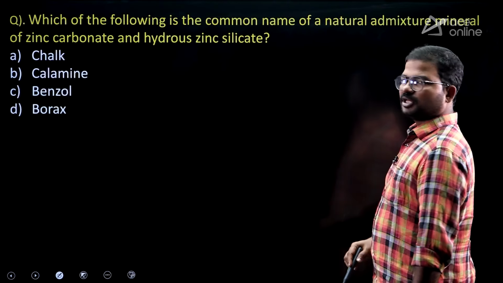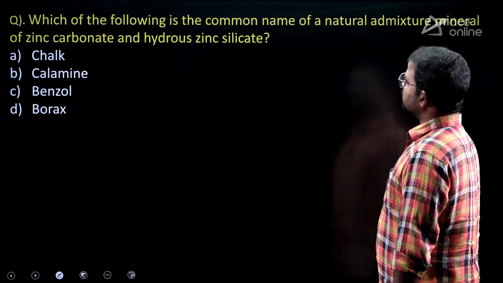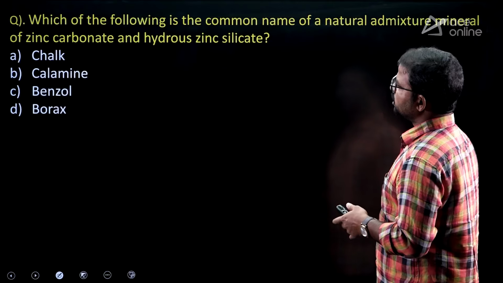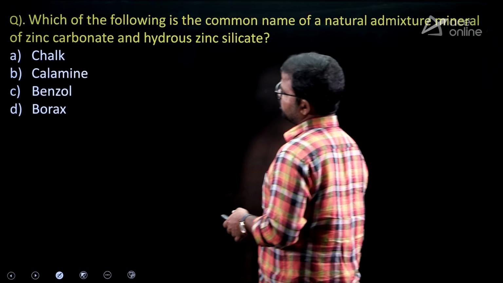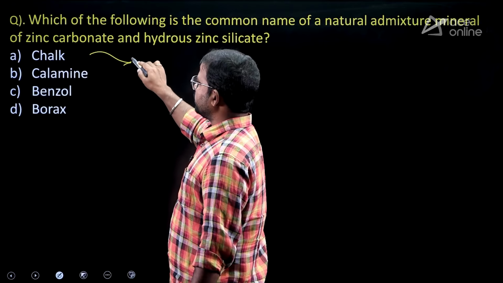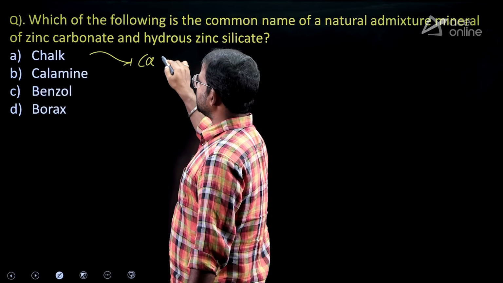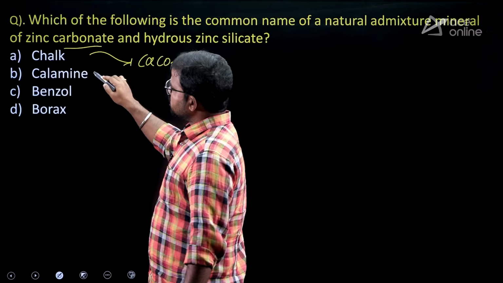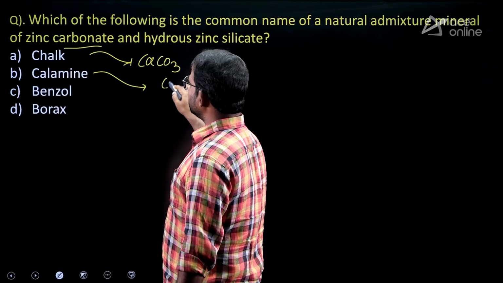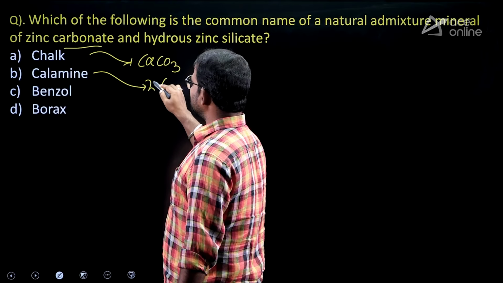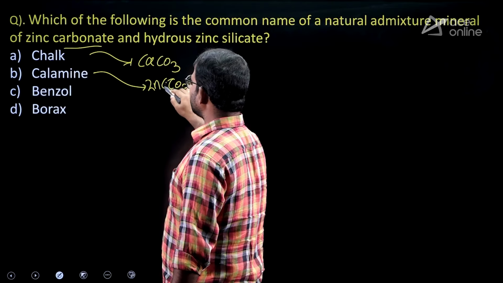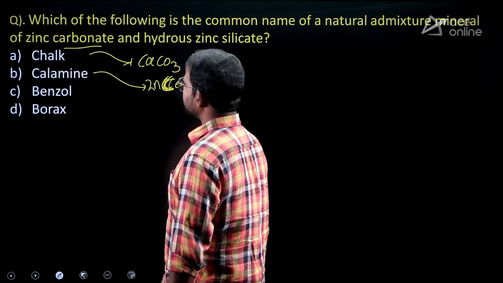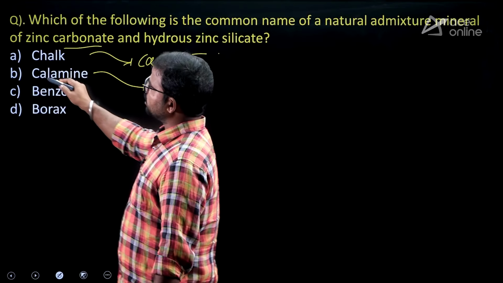Next, chemistry related questions. The first one: the common name of the natural admixture of minerals of zinc carbonate and hydrous zinc silicate. Chalk means calcium carbonate, CaCO3. It does not have any zinc related compounds. Next, calamine means zinc carbonate, ZnCO3. It also has some hydrous silicates. So, that's why option B is the correct one.